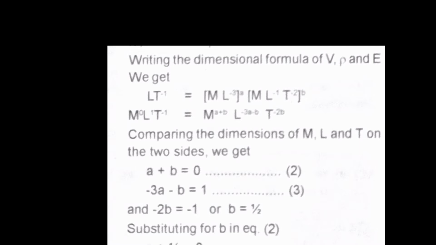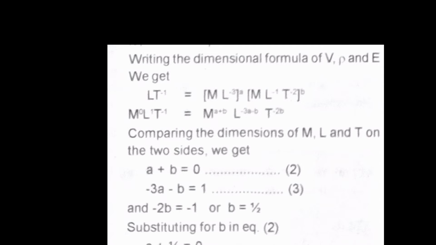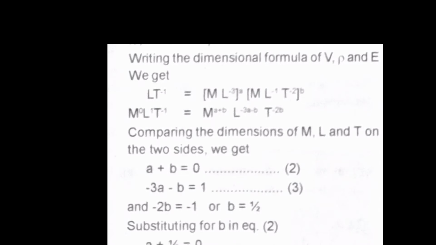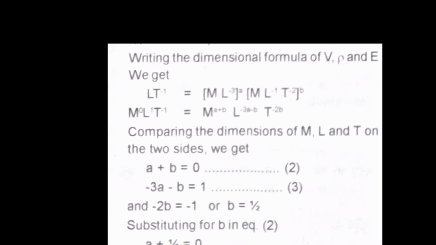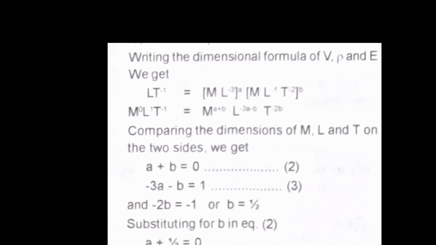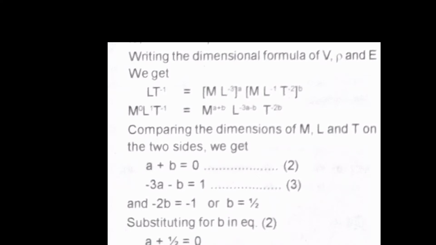Right. Now in order to apply the principle of homogeneity, we have to find the dimension of each term in LHS and RHS. So what will come in LHS? That is velocity. How can we write velocity? That is displacement by time. That will be L T raised to minus 1.